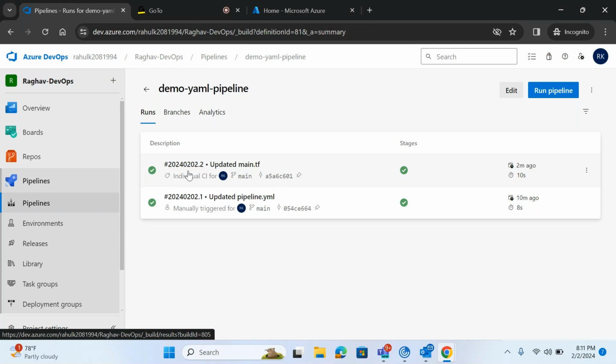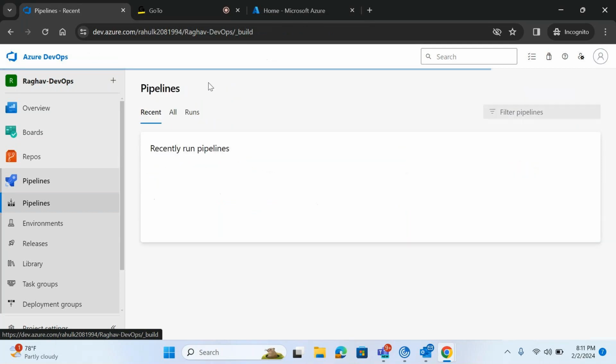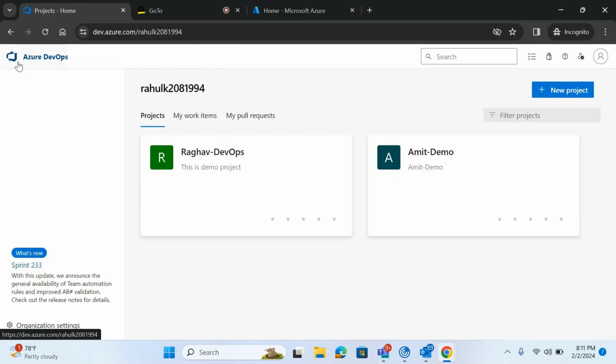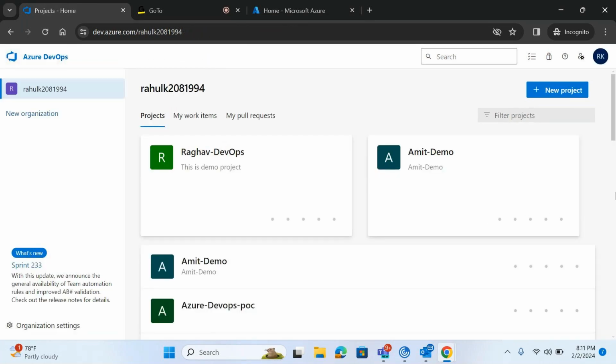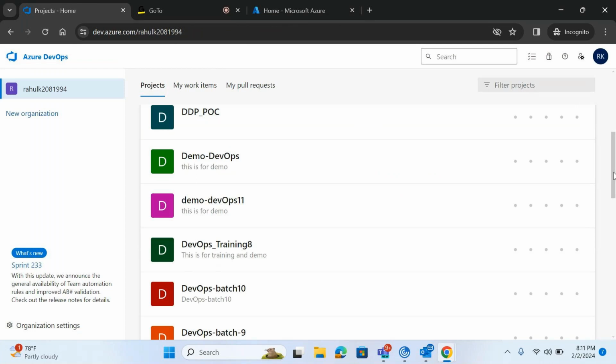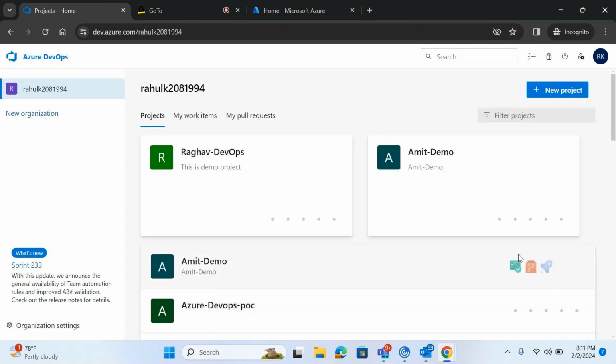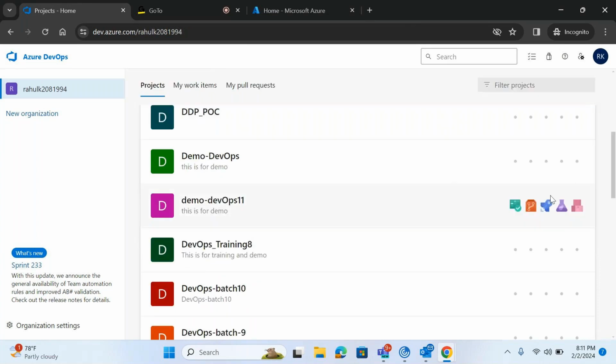Any doubts? No. Now we'll see how we can create multiple pipelines with multiple stages.